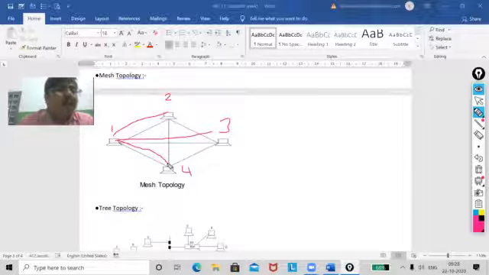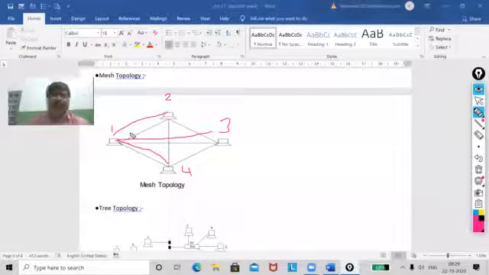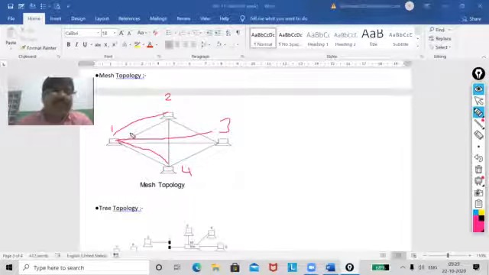Understood? Because of dedicated point-to-point connection between every possible pair of nodes, the topology provides secure data transfer without any traffic problem. So this is the main advantage, my dear. That means this PC can send data not only to a single one, it can send to others also.